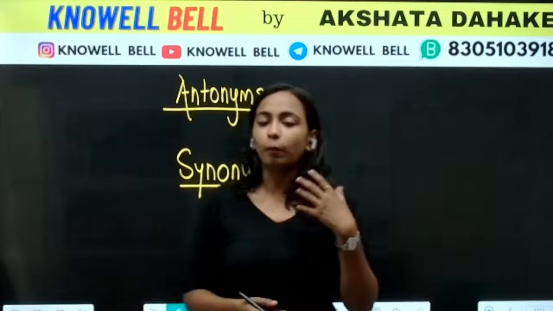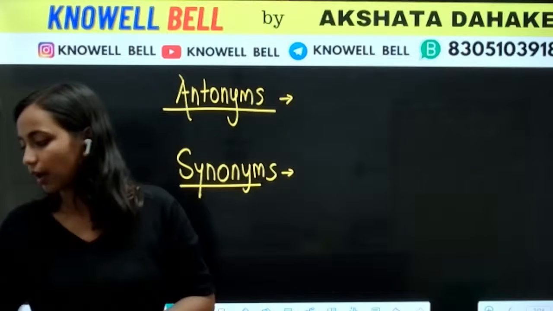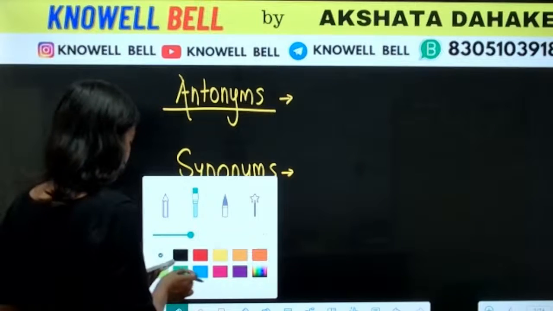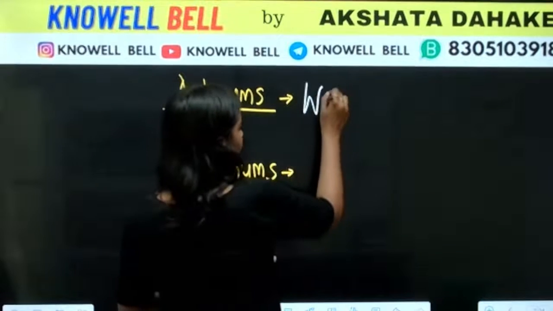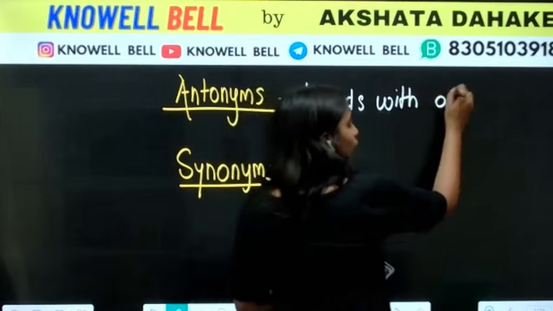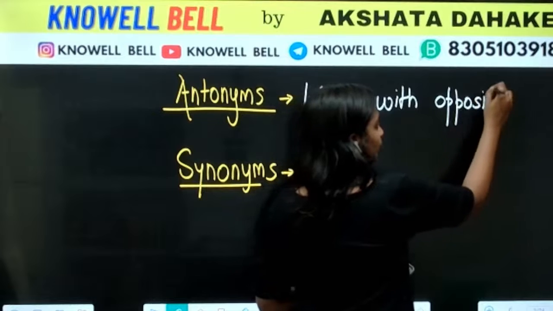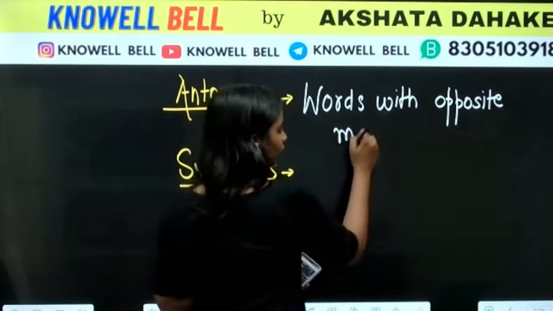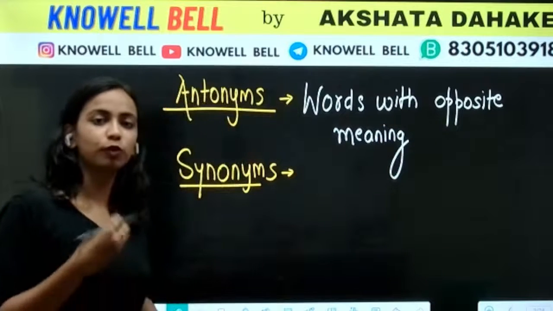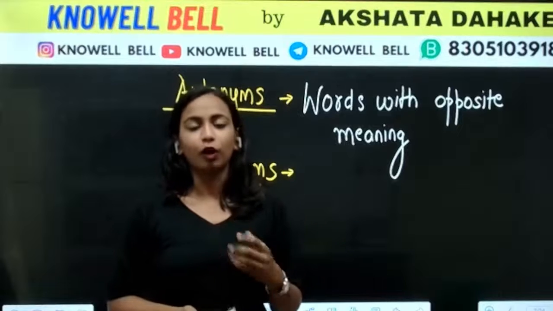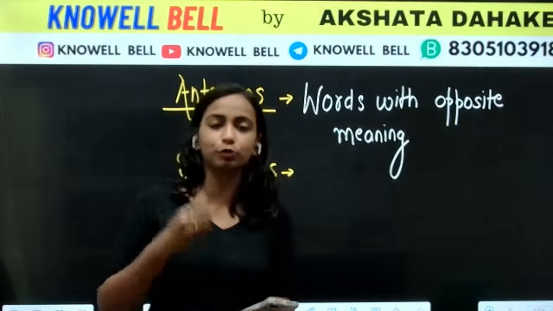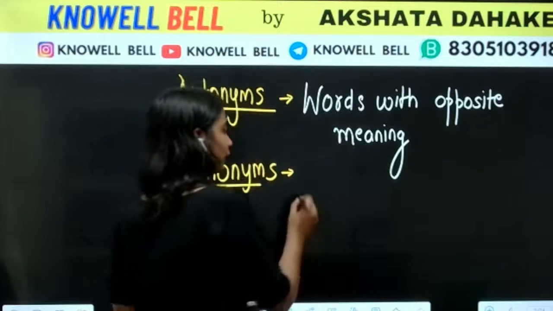The words with opposite meaning. What will antonyms be? Antonyms are the words with opposite meaning. Words which have opposite meaning, we call all such words antonyms. Words with opposite meanings like, unlike, above, below are examples of antonyms. Words whose meanings are opposite to each other, we will be calling them antonyms.